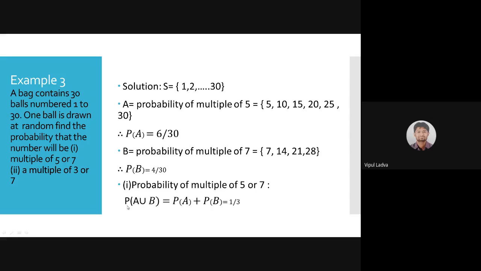So actually, I'm finding the probability of A union B. Now simply here, the probability of A union B will have the formula P of A plus P of B. So 6 by 30 plus 4 by 30 will give us 10 by 30. And 10 by 30 is nothing else but 1 by 3. So your answer was correct. 1 by 3 for the first part.